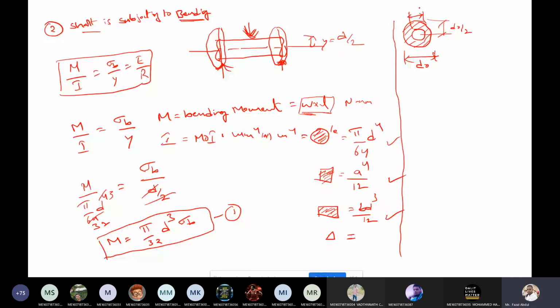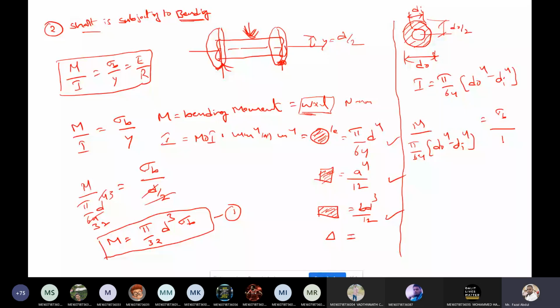So what is the equation now? The area moment of inertia is pi by 64 into d naught power 4 minus di power 4. Substitute in M by I: pi by 64 into d naught power 4 minus di power 4 equals sigma b by d naught by 2.